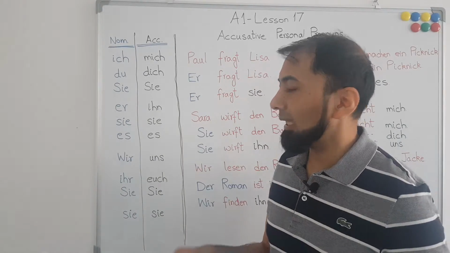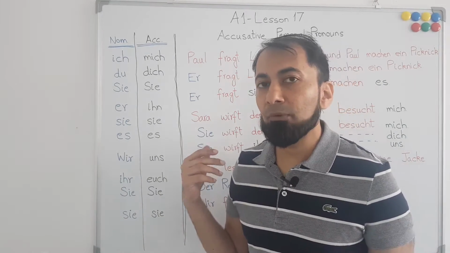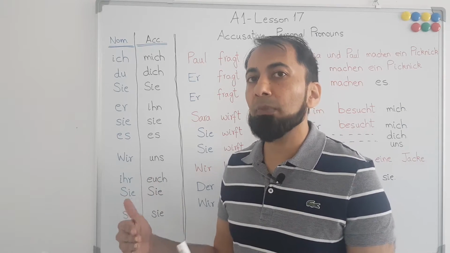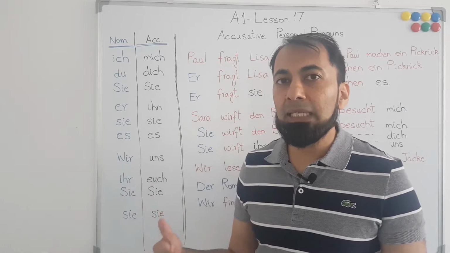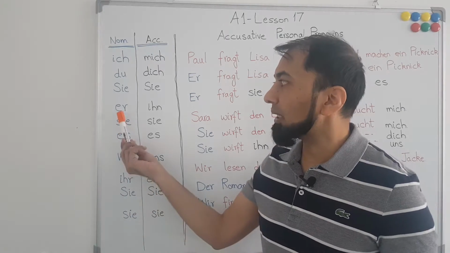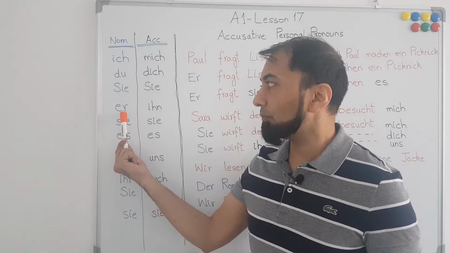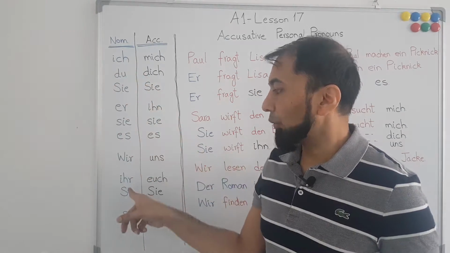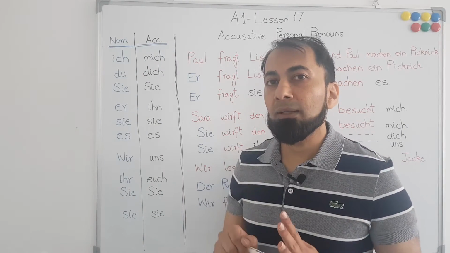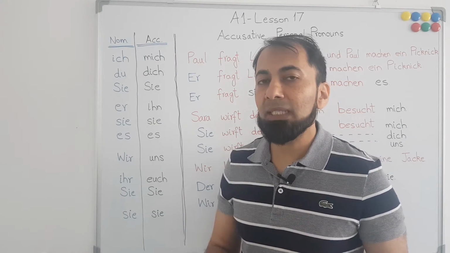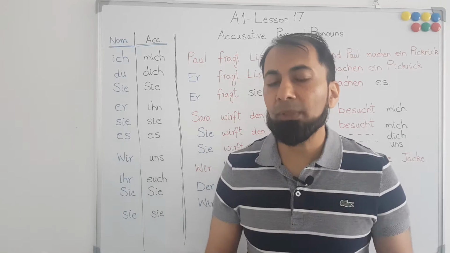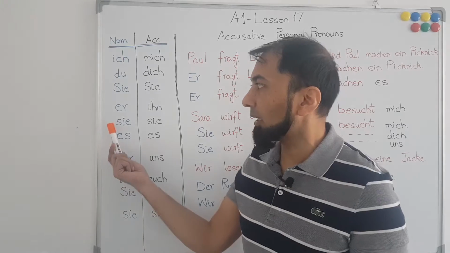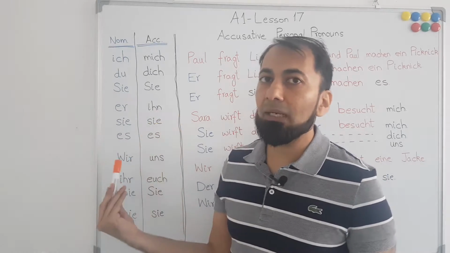Therefore, if we want to use a pronoun instead of Paul, so instead of Paul goes to school, we say he goes to school, then we will use er instead of Paul, because nominative is something that is performing an action, and because Paul was performing an action, we have to use the personal pronoun in the nominative case.